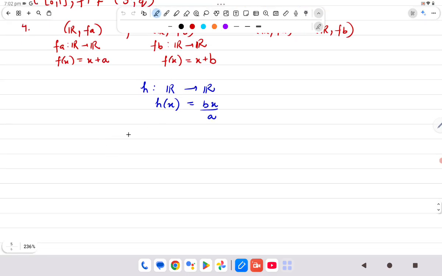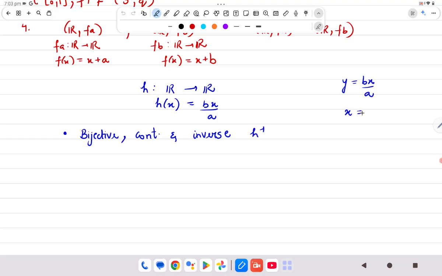Okay, why? You can clearly check it is bijective, continuous, and its inverse is also continuous. What will be its inverse? So it is a map given by this. All right.